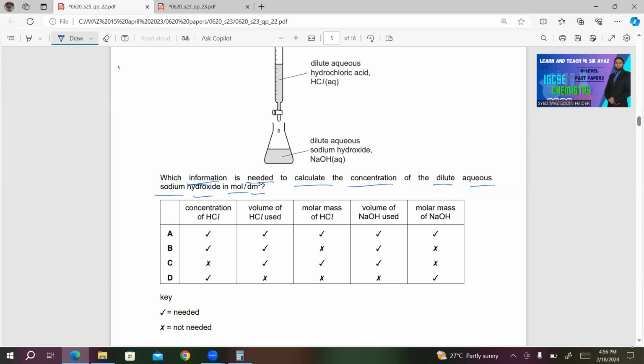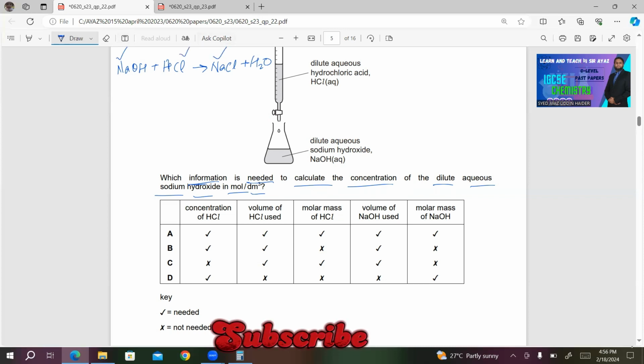The equation is NaOH plus HCl gives NaCl plus H2O. Let's see if the equation is balanced. Yes, it is balanced. We have 1 atom of sodium on both sides, 1 atom of chlorine, 1 atom of oxygen, and 2 atoms of hydrogen. So 1 mole of sodium hydroxide reacts with 1 mole of HCl.